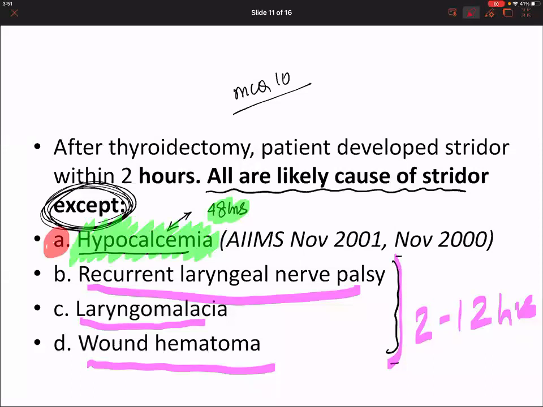Spasm of the laryngeal muscles, sir. Skeletal muscle spasm. That is the last stage of hypocalcemia.